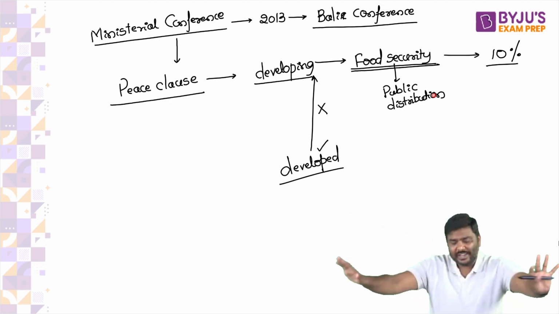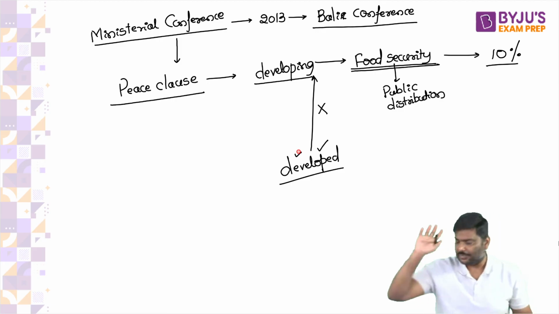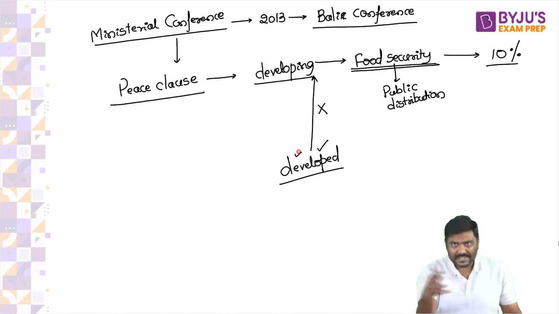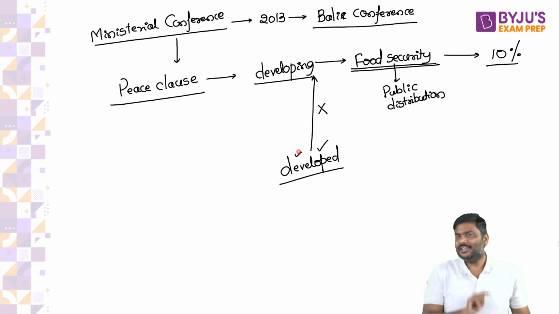Now, please think of it. Food security purposes means what? Government will purchase the food grain for public distribution. Understand this carefully. Government will purchase the food grain for public distribution.